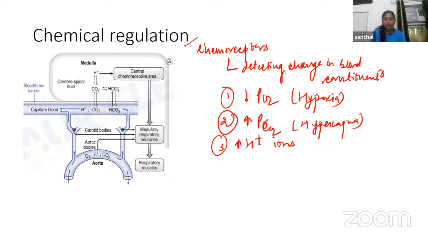Now there are two types of chemoreceptors: central chemoreceptors and peripheral chemoreceptors. Central chemoreceptors are those receptors which are present in the brain. That's why they are named central chemoreceptors. And peripheral chemoreceptors are present in the periphery, other than the brain. So peripheral chemoreceptors are the chemoreceptors present in the carotid and aortic regions. Now we're going to learn about the mechanism, the whole regulation, with the help of a flow chart.